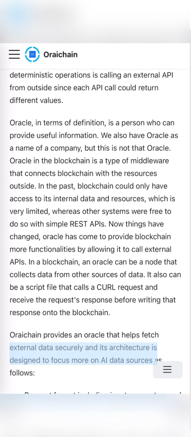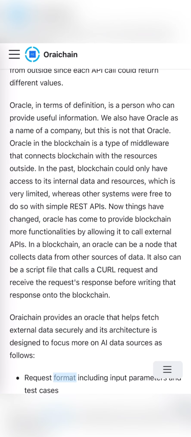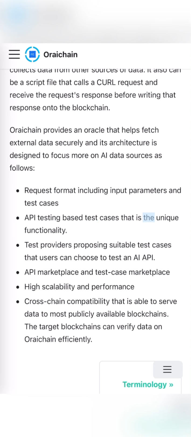Oraichain provides an oracle that helps fetch external data securely, and its architecture is designed to focus more on AI data sources as follows. Request format including input parameters and test cases, API testing-based test cases, that is the unique functionality, test providers proposing suitable test cases that users can choose to test an AI API, API marketplace and test case marketplace, high scalability and performance, cross-chain compatibility that is able to serve data to most publicly available blockchains. The target blockchains can verify data on Oraichain efficiently.